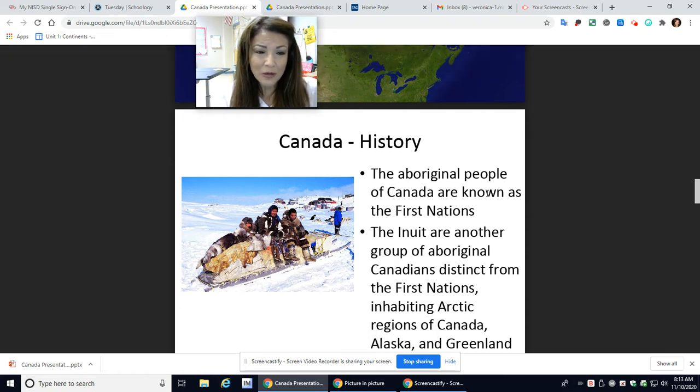So we'll talk about that because this is the same thing that's happening to the Aboriginal people. These people have been there for thousands of years, and they are constantly being discriminated upon in their own country. Up to 1996, the kids were separated from their parents and sent to a school where they tried to make them more Canadian-like. And there's a lot of discrimination, and we'll talk about that today.